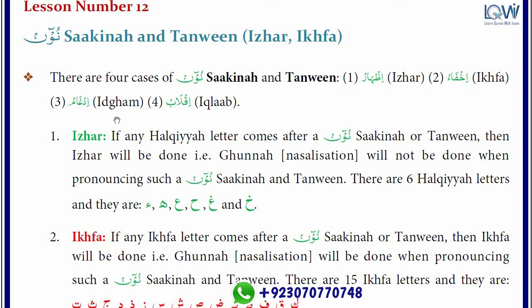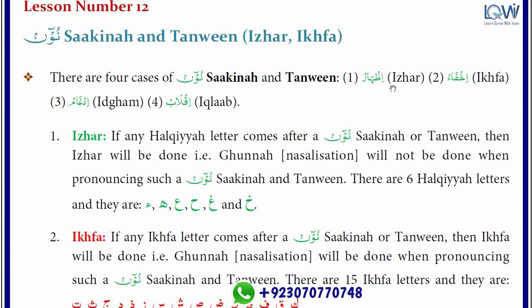So question 1, what's the name of lesson number 12? Lesson 12 name is Noon Sakin and Tanween. So what's the meaning of Noon Sakin? When Noon has jazm on it, then Noon is called Sakin. And what is Tanween? Tanween means double zabar, double zer, double pesh. Okay. So the question is, how many rules of Noon Sakin and Tanween? There are four rules of Noon Sakin and Tanween.